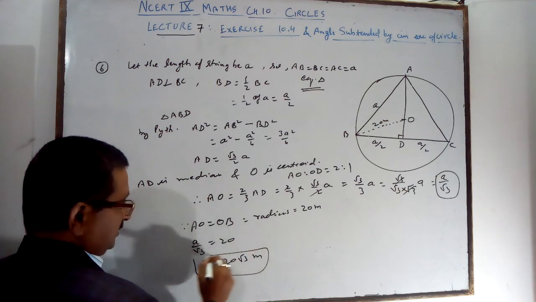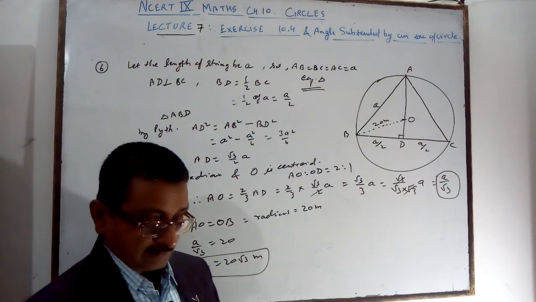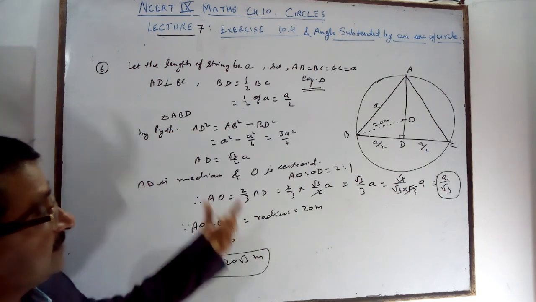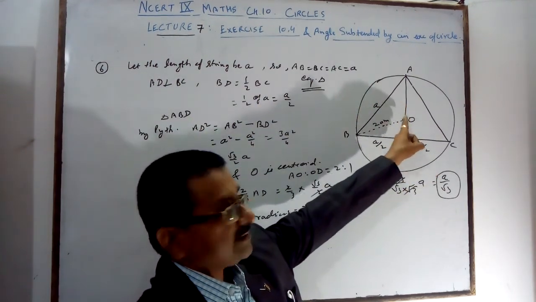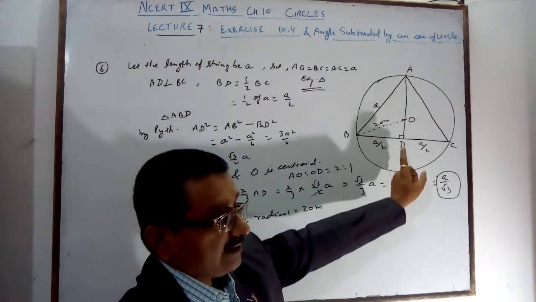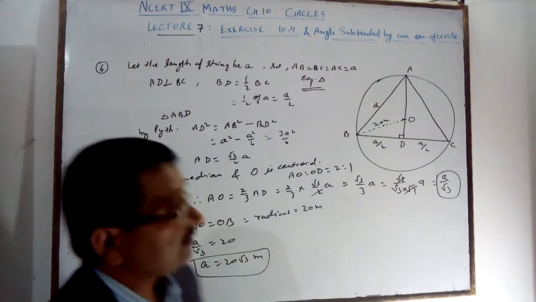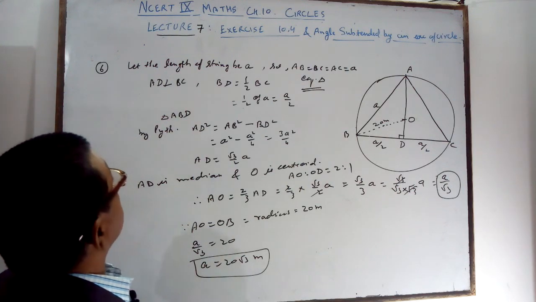So each one is getting a string of length 20 root 3 meter. It is the answer. Very simple question. Draw a perpendicular. The center lies on the perpendicular because it is altitude, median or side bisector, and like this you apply the rules of the circle and the equilateral triangle properties.